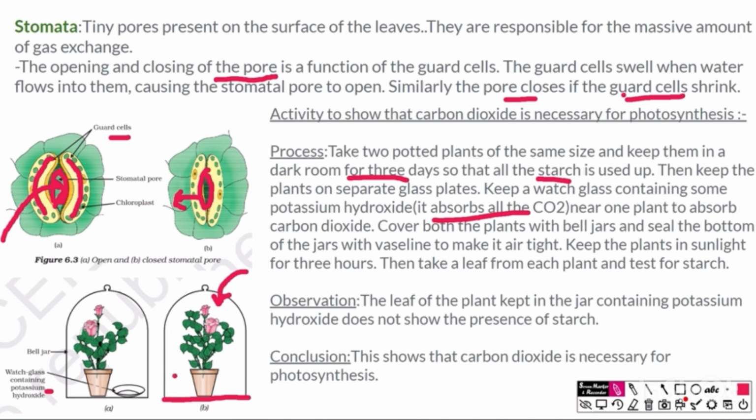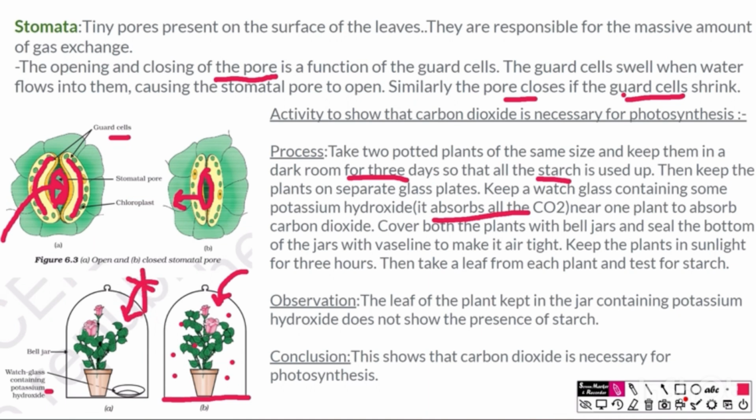Only the carbon dioxide present in the bell jar can be used up by the plant to do photosynthesis. Of course there is no vacuum, there is air present, so only the carbon dioxide present in the bell jar can be used up. But if we keep potassium hydroxide, there will be no carbon dioxide present even in the bell jar, and from outside as well carbon dioxide cannot enter the bell jar.